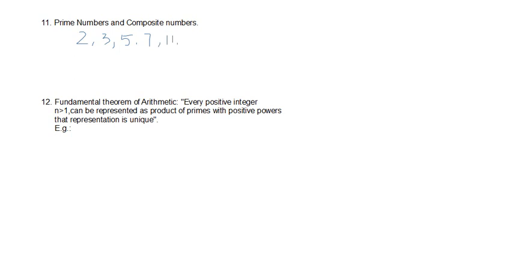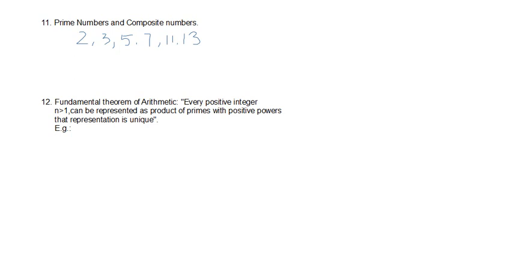We cannot divide these numbers by any other numbers. They are divisible by only 1 and itself, but they make other numbers. And there comes the theory of composite numbers and the fundamental theorem of arithmetic. So what are composite numbers? All the numbers which are not prime are composite. That means they have at least one more divisor other than 1 and itself. So they have at least three divisors, and it can be more.